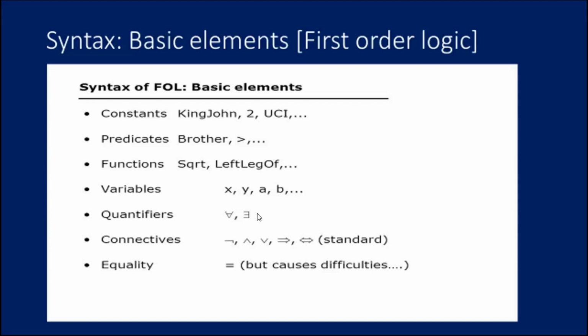Connectives we can say are negation, and, or, implies, biconditional, etc. Quantifiers we can say are like this. Equality we can say is equal, but it causes difficulties. So these are the basic elements we are using in first order logic.